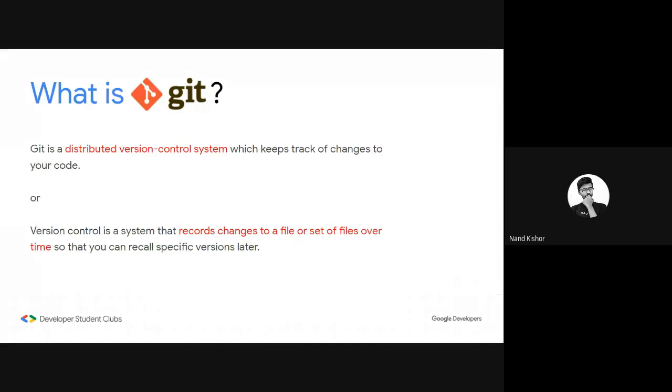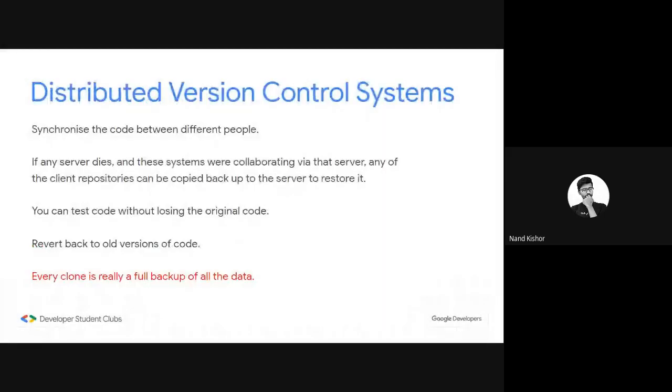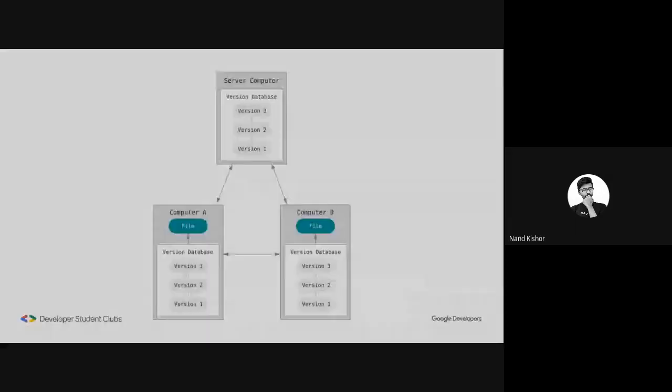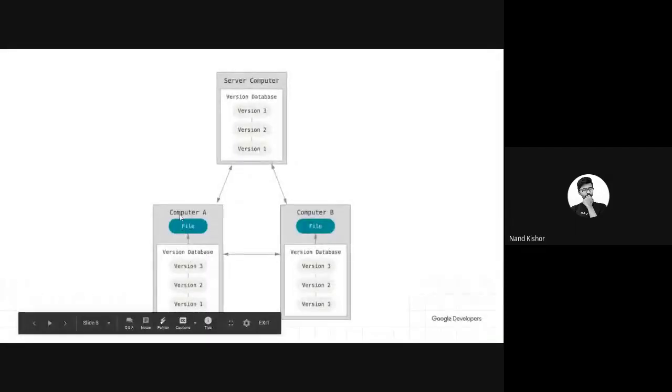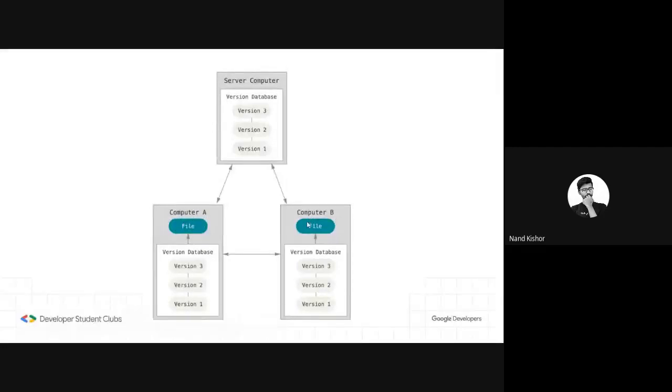Okay. So now let's have a look at what a distributed version control system is. A distributed version control system synchronizes code between different people. Now, what is the meaning of this line? Let's visualize this with an example. Here is computer A, which is basically my computer, and this is computer B, which is someone else's computer, you can say my collaborator's computer, and this is the server computer. You can say it is the GitHub repo or your GitHub server.